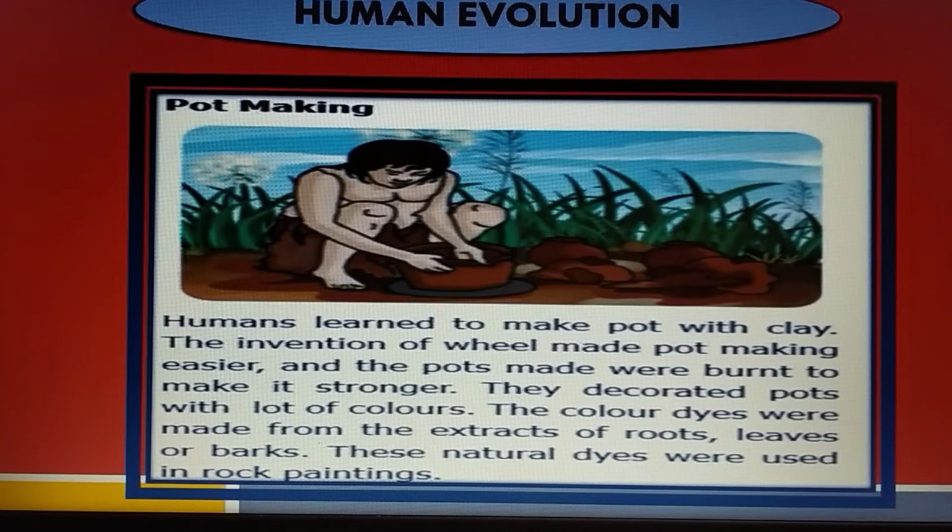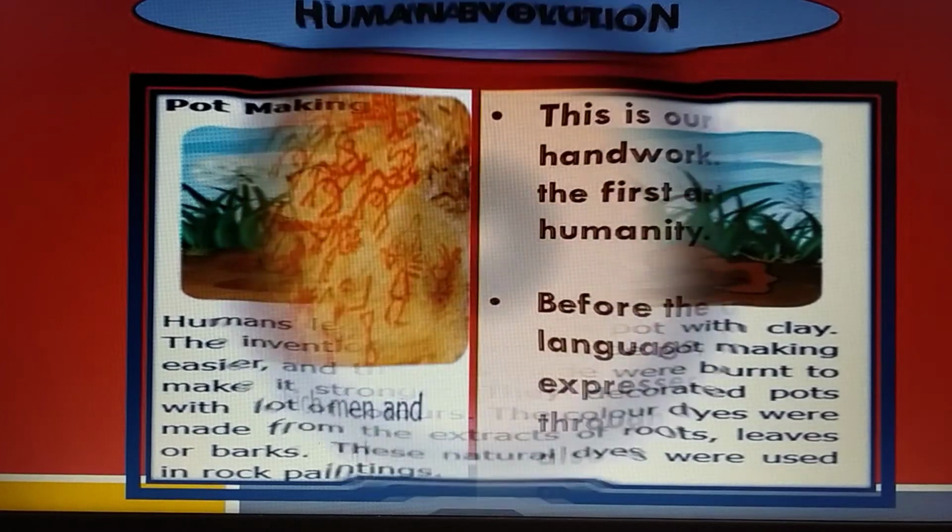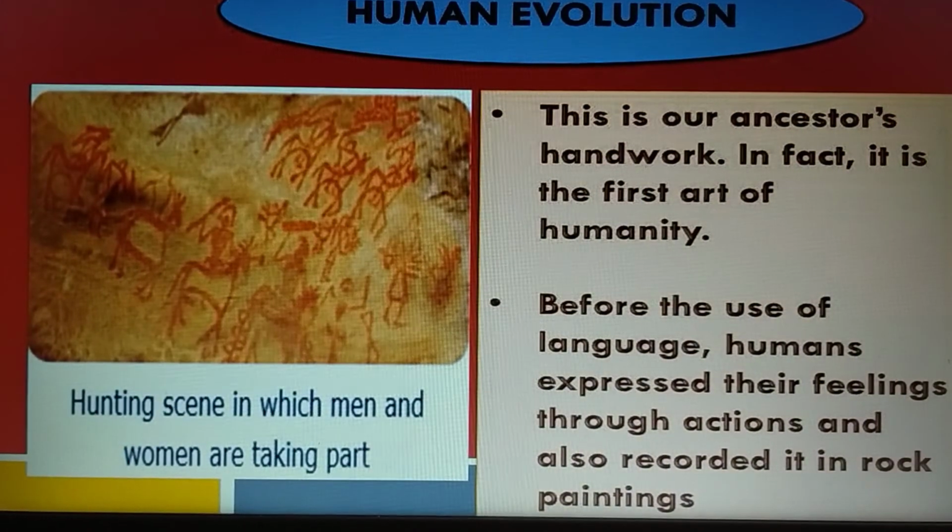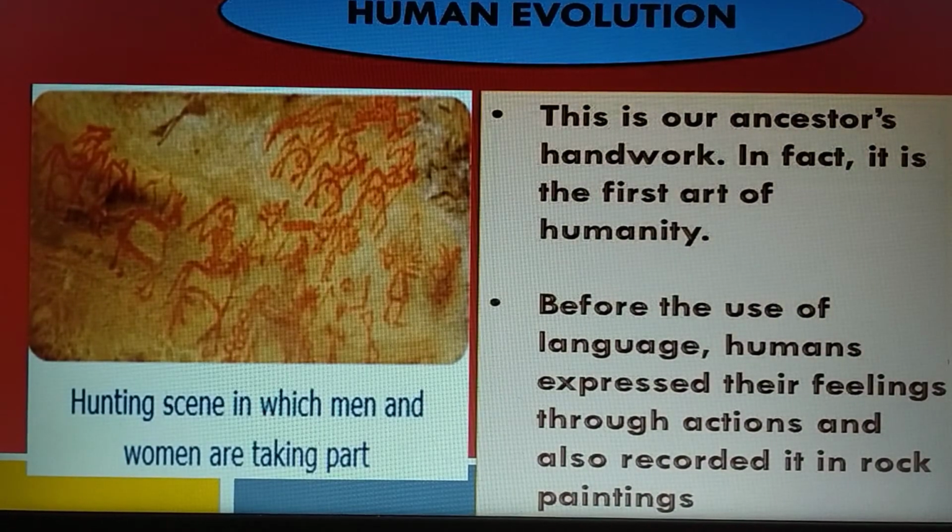Children, are you able to identify the given picture? In the picture, there is a hunting scene in which a man and woman are taking part. This is our ancestors' handwork.